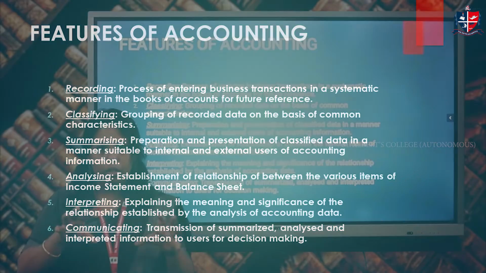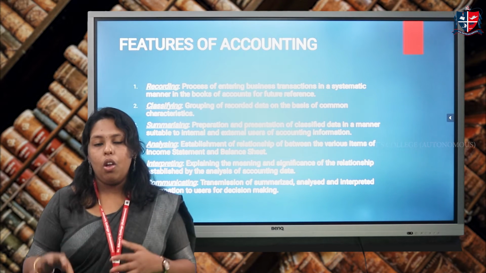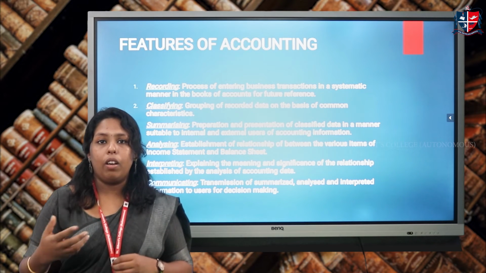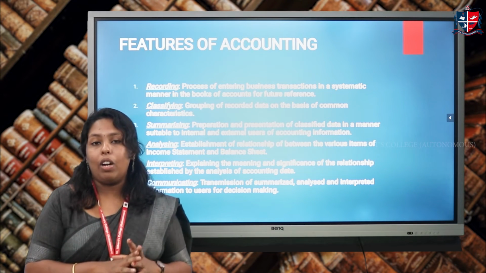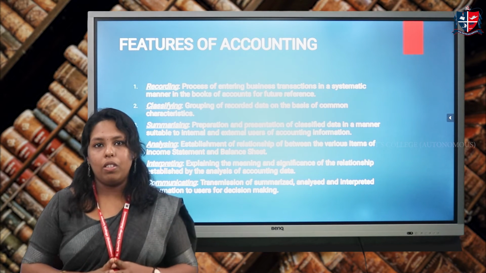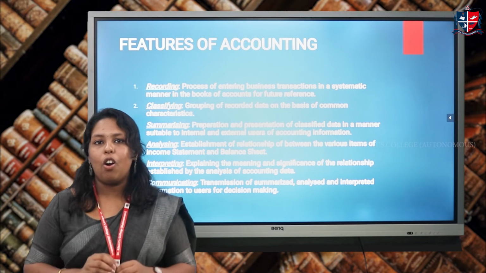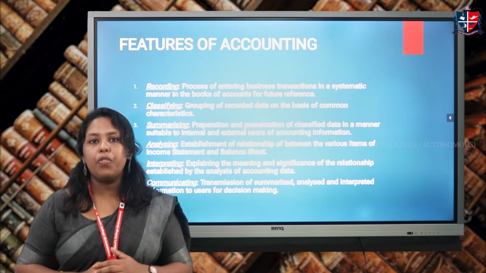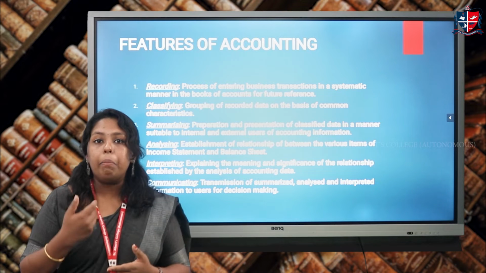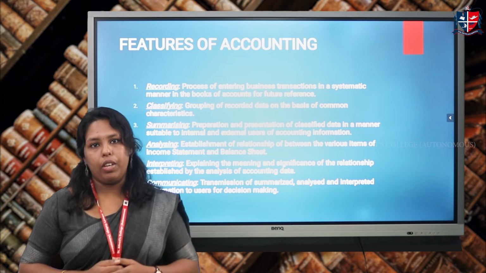So from these two statements or accounts, we have a lot of items that are recorded. We can establish certain relationships between the various items that are shown in both accounts and statements. That particular process of establishing relationships between the various items is known as analyzing. The next feature is interpreting, where we will be interpreting the meaning of the relationship we have established in the previous process.